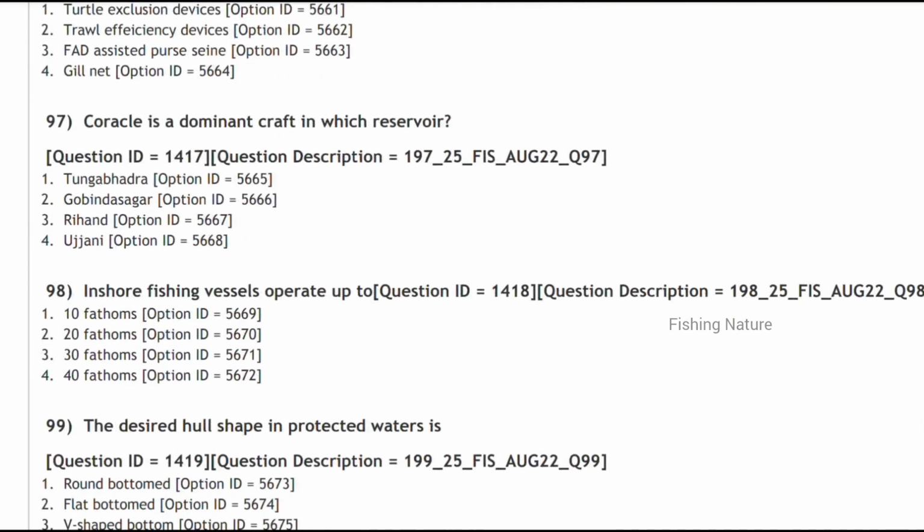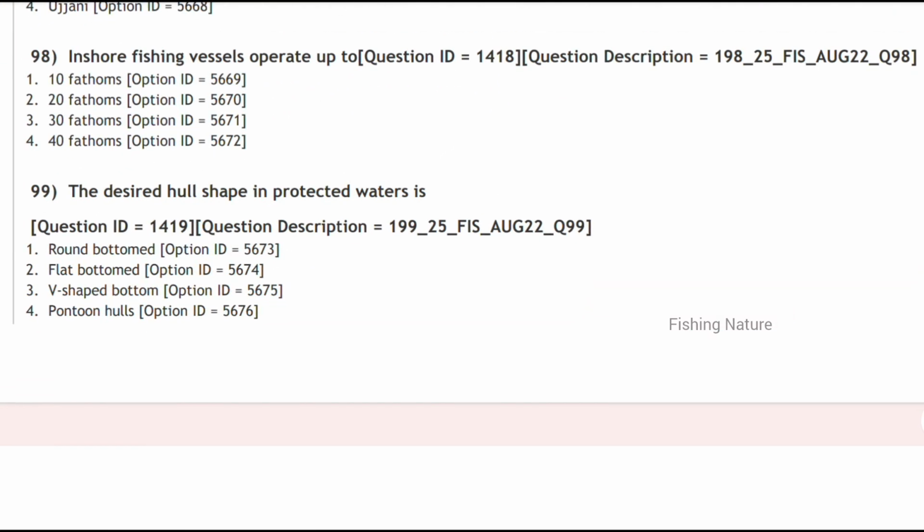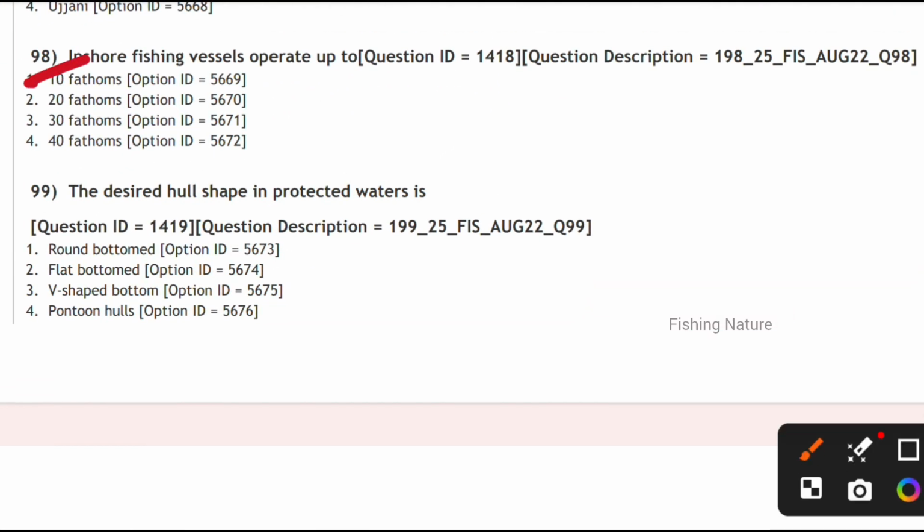Next, inshore fishing vessels operate up to 10 fathoms. Option 1, 10 fathoms. And the desired hull shape in protected waters, which shape is it? It is the flat bottomed.